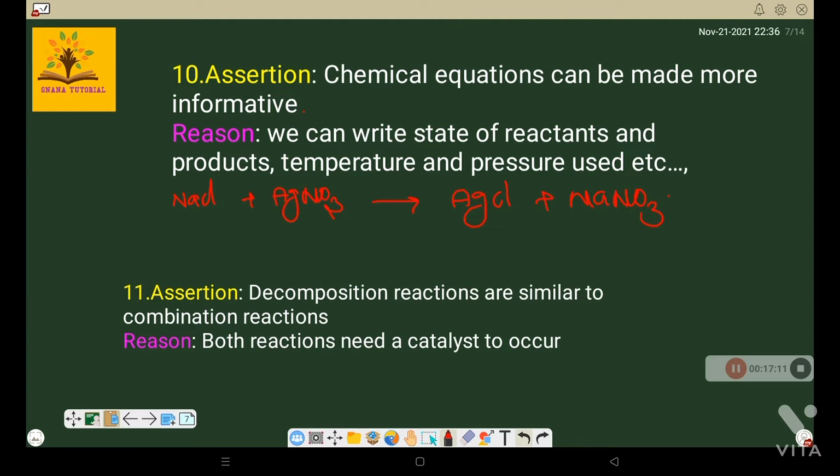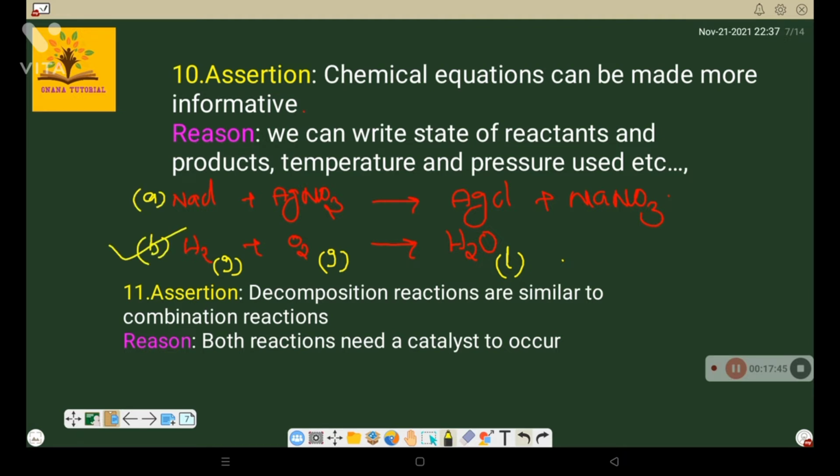But I will give one more example now. Hydrogen, H2, plus O2 gives rise to H2O. In this case, I am mentioning the physical states of each one. H2O is liquid state. Oxygen, in this reaction, is gaseous state. Hydrogen also I am taking as gaseous state. Comparing example A and B, which is more informative? Obviously, B is more informative. How does the reaction become more informative? By adding physical states.